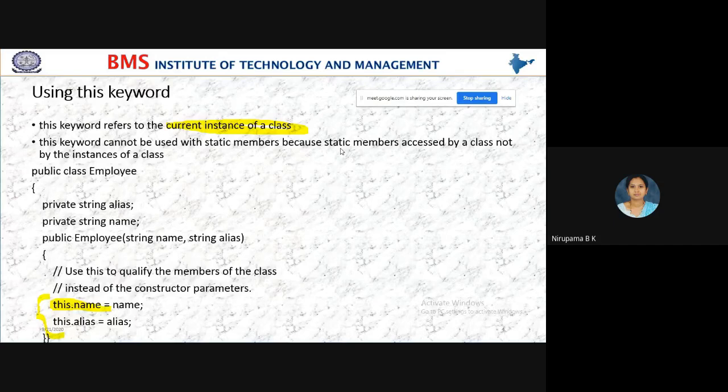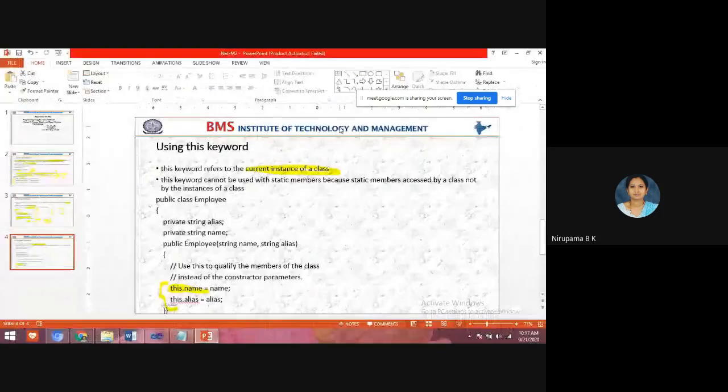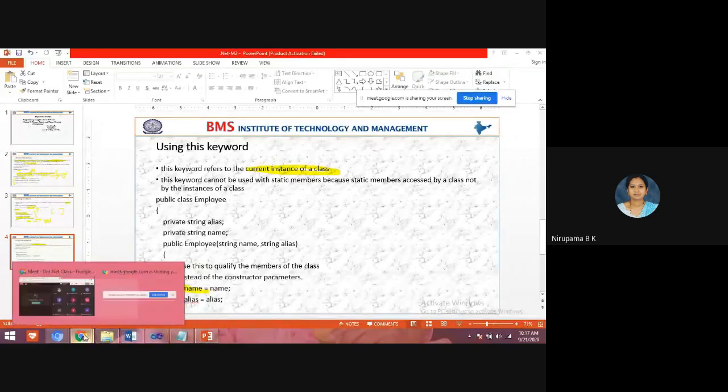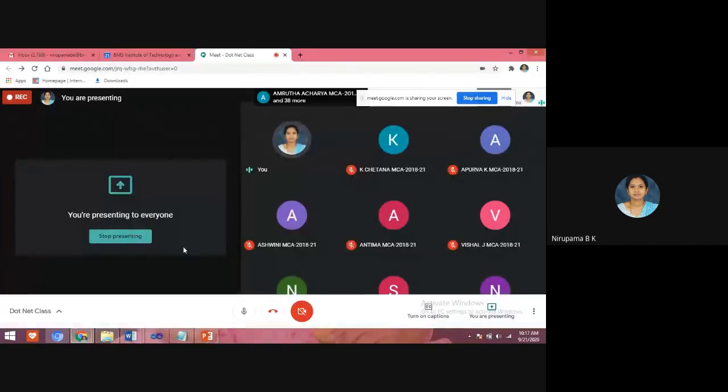The static members are accessed by the class itself. We cannot access the static members by this keyword. Yes, students, understood? Please respond. Do you want me to repeat if you have any confusion?